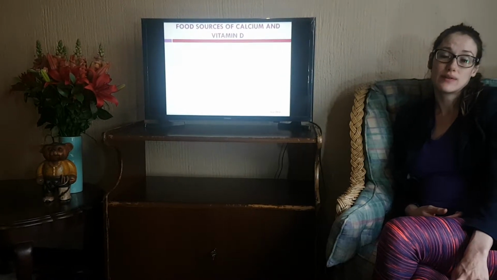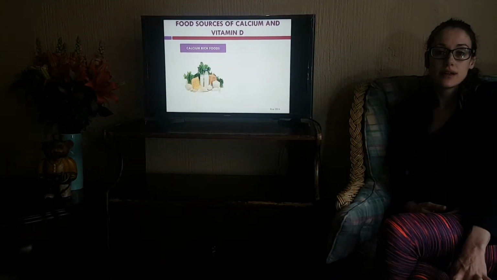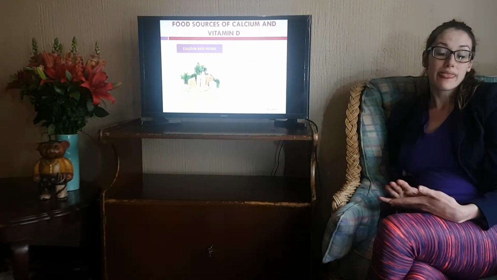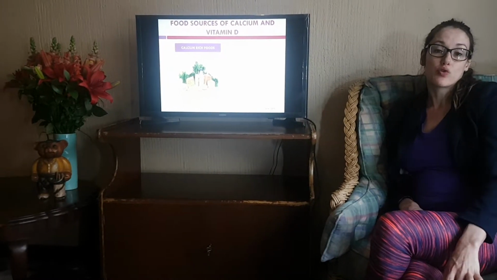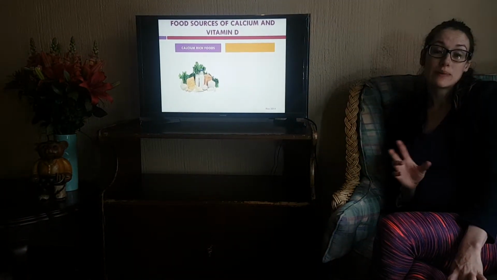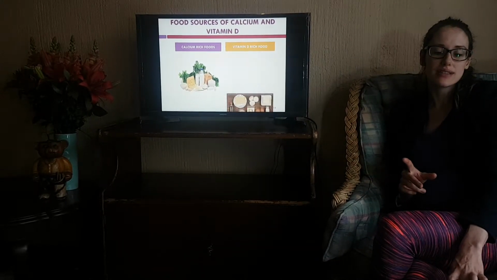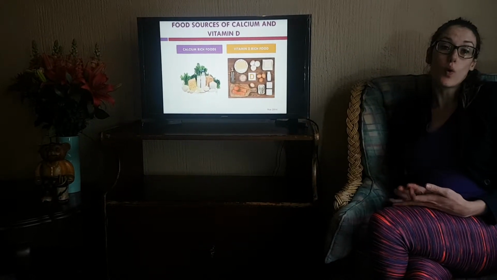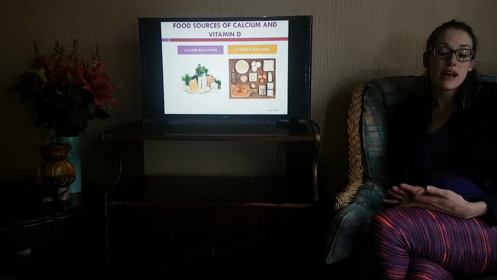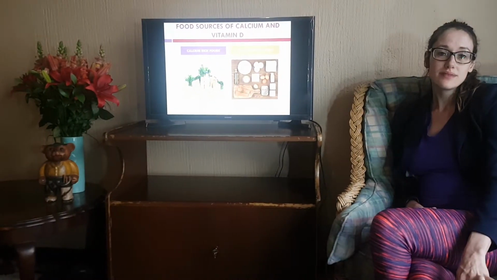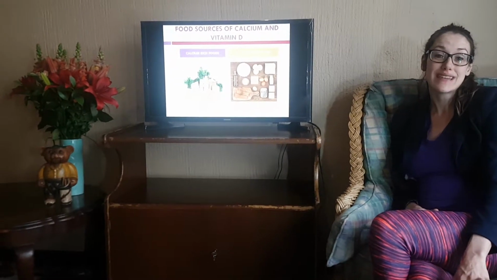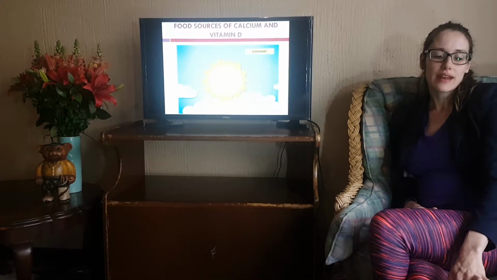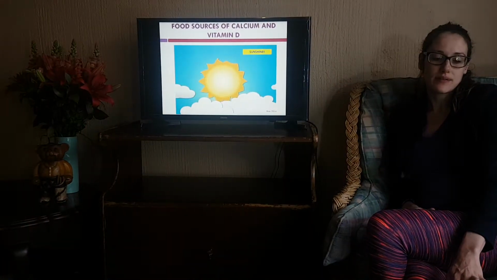So, food sources of calcium and vitamin D. Our calcium food sources include your dairy products, so milk, cheese, eggs are also on that list, and then your green leafy vegetables. A lot of your calcium and vitamin D rich foods do overlap, as you can see with the eggs and the dairy. The other vitamin D rich foods are your oily fish, such as salmon, pilchards, sardines, and tuna. Another source of vitamin D, depending on where you stay in the world, is for free: sunshine. So getting daily exposure to the sun is important.